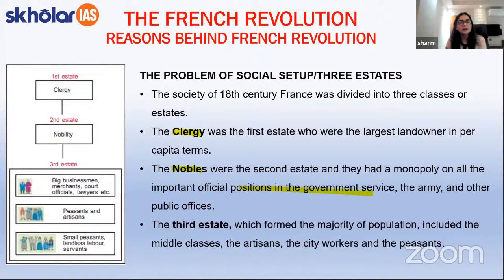And herein, you need to note that these people formed the majority of the population. That is, at least 80% of the population of France was a part of the third estate. Now, who were these people? The third estate comprised of people such as the middle class people, the artisans, the city workers, and the peasants.